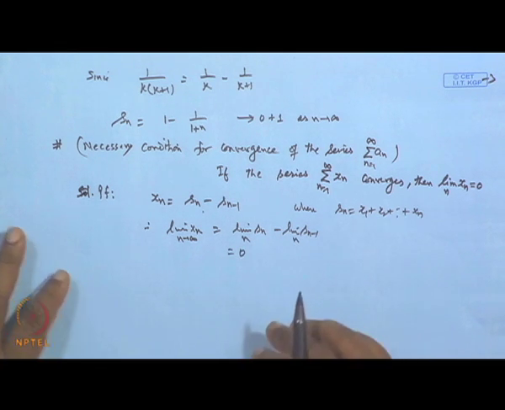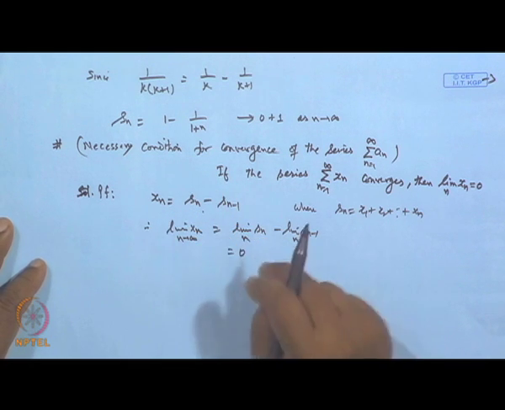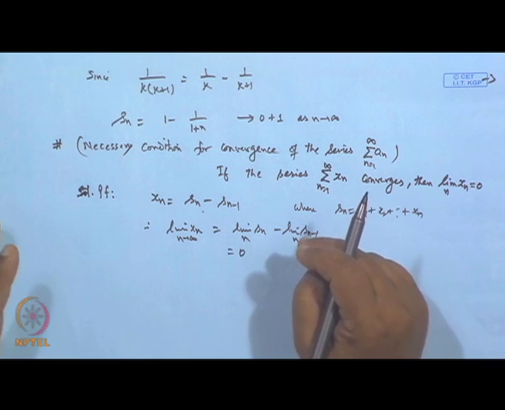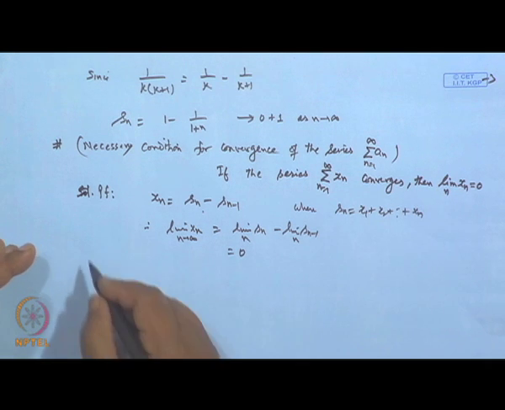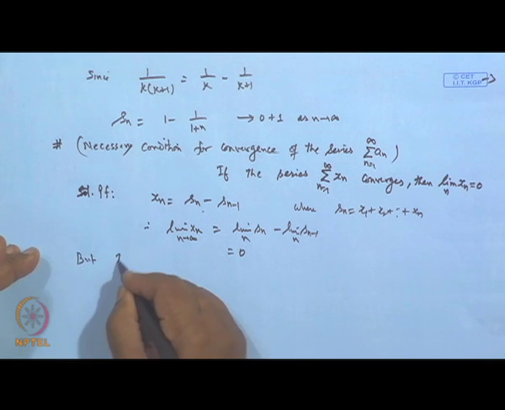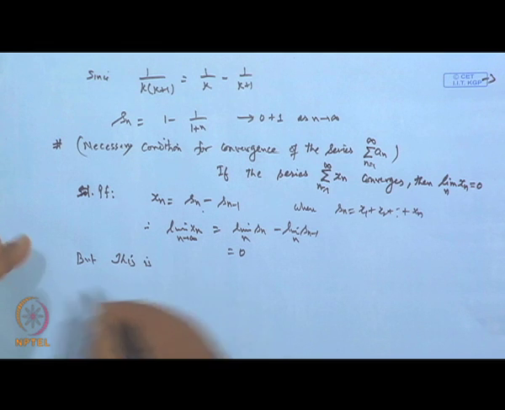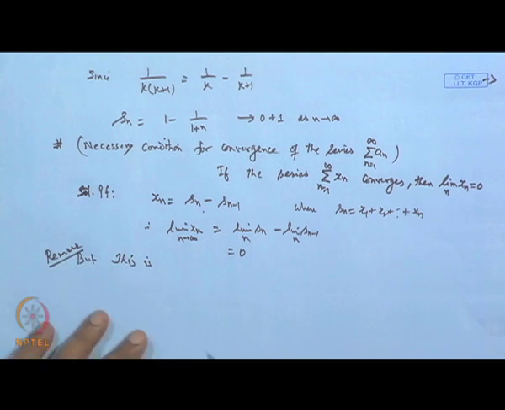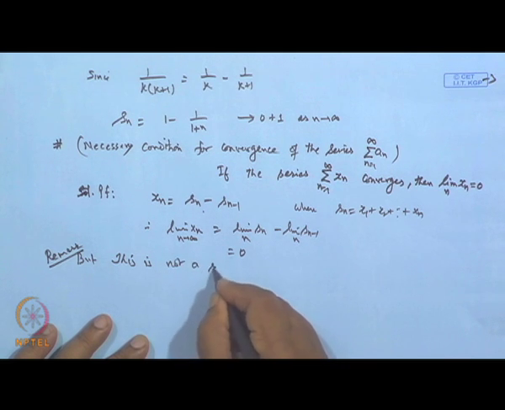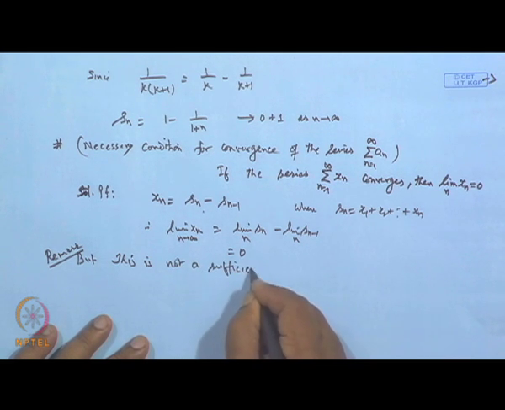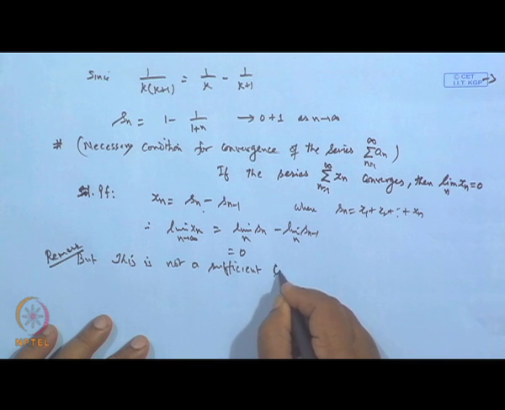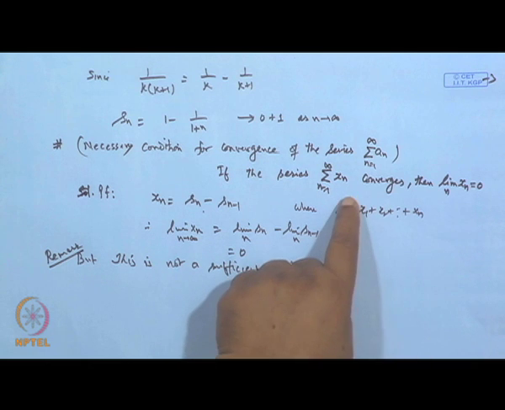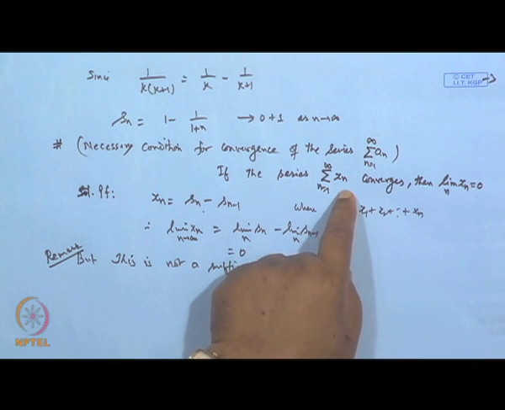So this is the necessary condition for a series to be convergent, but remark, this is not a sufficient condition. That is, if the nth term of a series converges to 0, then it may or may not be a convergent series.